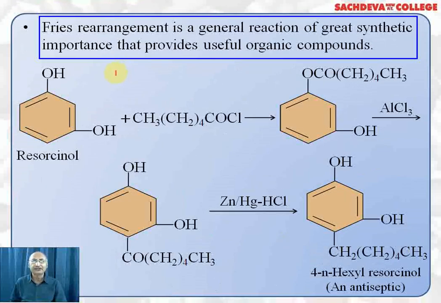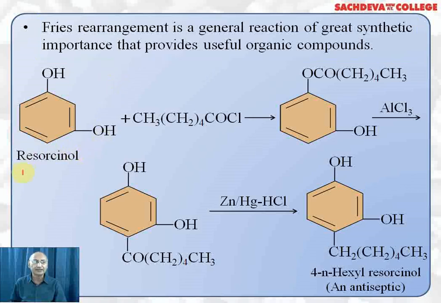Fries rearrangement is a general reaction of great synthetic importance that provides useful organic compounds. Let us apply it to resorcinol. This contains 6 carbon atoms, 4, 5, 6, so it is hexanoyl chloride. So it results in the formation of this, OH has been replaced by alkyl group and we have got corresponding ester. In the presence of AlCl3, it will undergo rearrangement, that is hydrogen from here shifts to this position and this keto group comes here.